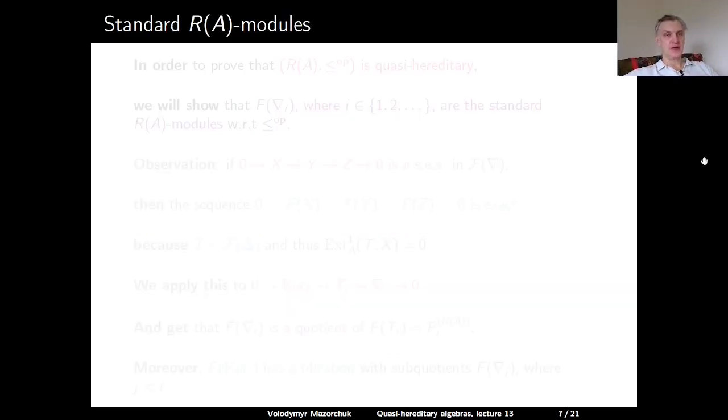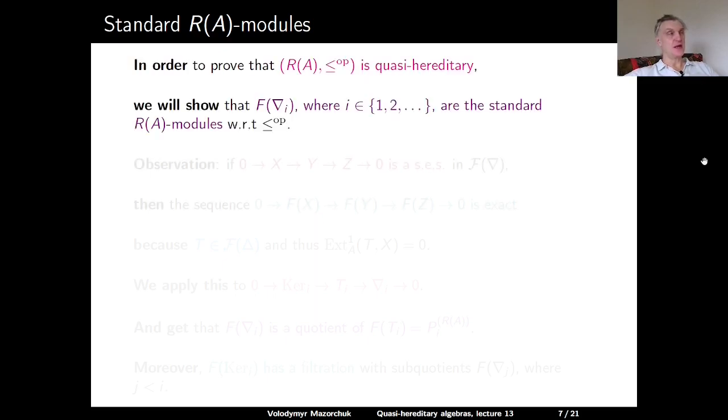In order to prove the main theorem, we first have to discuss standard R(A) modules. So what we will show is that our functor F maps the costandard A modules nabla_i to the standard R(A) modules with respect to the opposite of the original order. Let us take some short exact sequence in F(nabla).